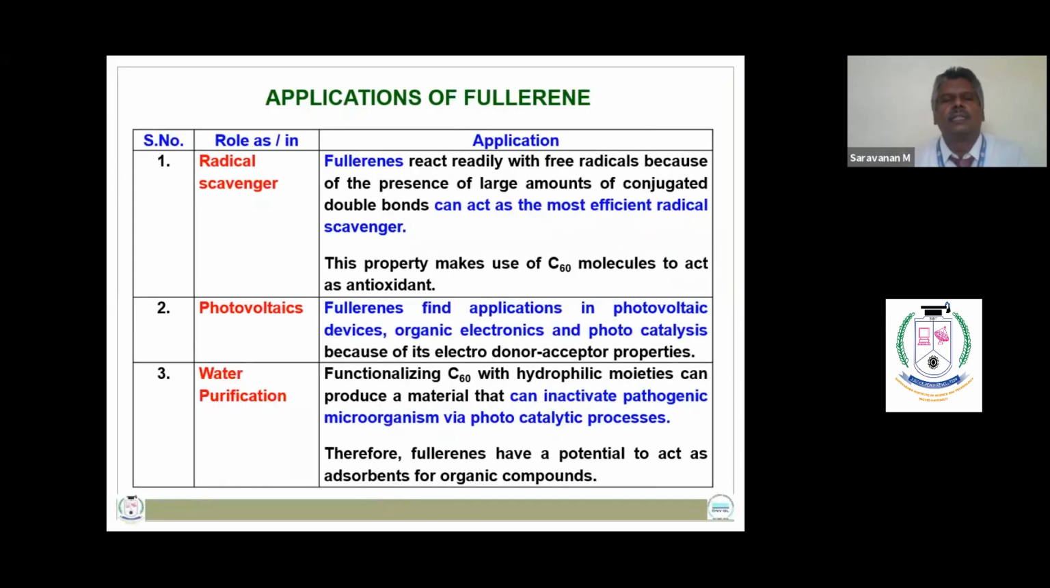Let us see the applications of fullerenes. It can be used as a radical scavenger because it can react readily with free radicals due to the presence of a large number of conjugated double bonds. Fullerenes find applications in photovoltaic devices, organic electronics, and photocatalysis. And fullerenes can deactivate pathogenic microorganisms via the photocatalysis process.